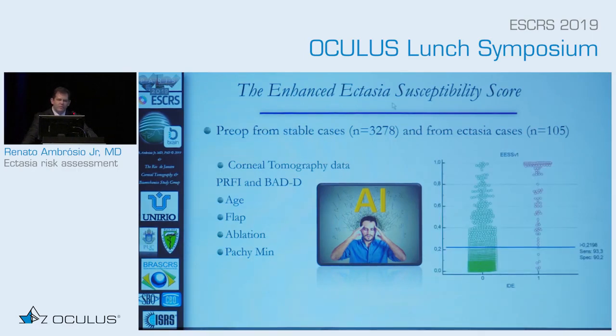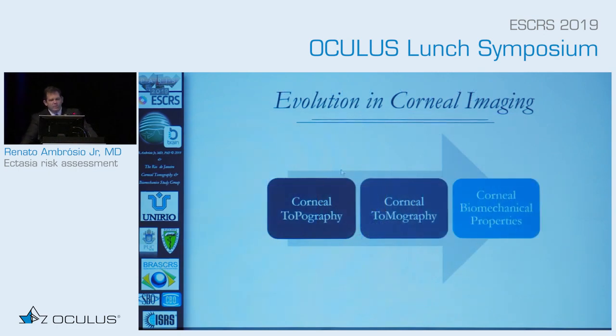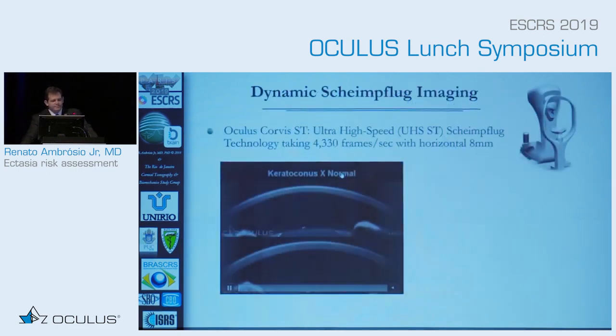So we have developed the algorithm on the enhanced ectasia susceptibility score, and we still have some cases here that are not being picked up by the algorithm, but we have a very good specificity and sensitivity that is better than anything I have tried before. So it tells us that we have to go beyond, always beyond, but not over. That's when we come to the biomechanical properties.